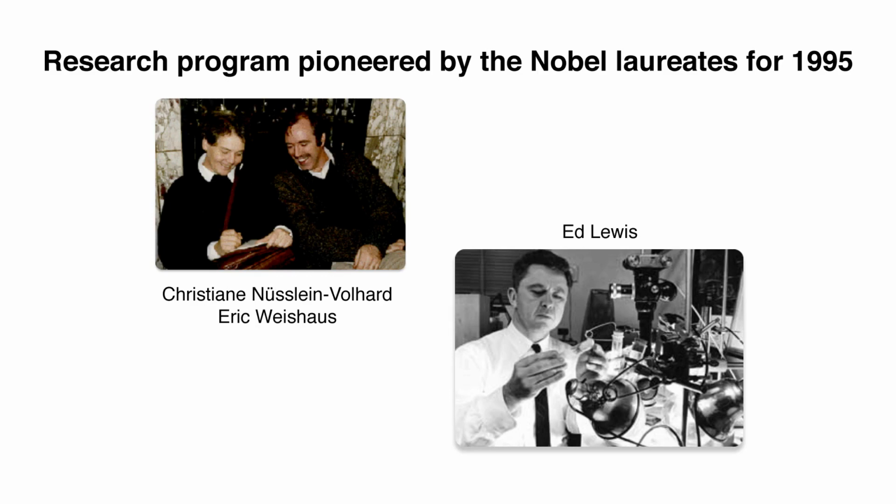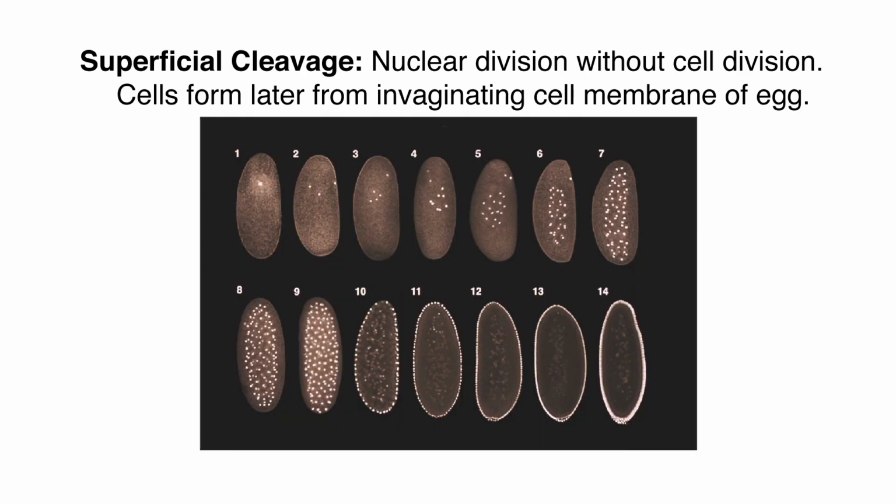And this was specification which was studied by Christiane Nusslein-Volhard and Eric Wieschaus, who got the Nobel Prize for this, along with Ed Lewis, who looked at the later stages of differentiation and determination in fruit flies. So here is the nucleus expanding within the fruit fly without cellularization. Eventually, the nuclei go to the periphery and cells will form around them. Now, how does this happen?